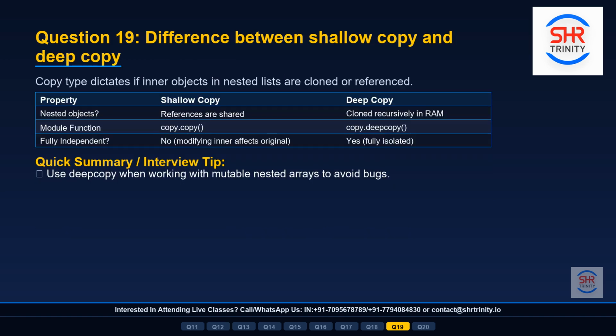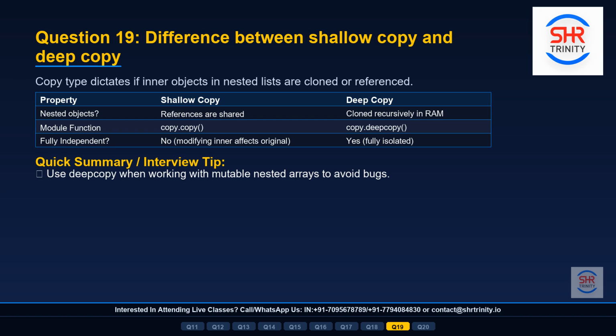Question 19. Difference between shallow copy and deep copy. This is a subtle but very important distinction that trips up many developers. When you copy a nested data structure, like a list that contains another list, a shallow copy duplicates only the outer container. The inner nested objects are still shared between the original and the copy. So if you modify a nested list inside the shallow copy, the original also changes. This is a very common source of bugs.